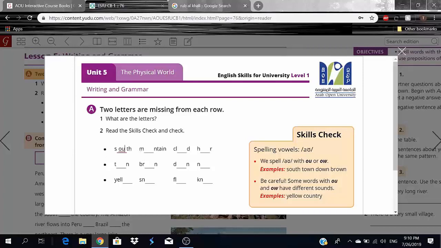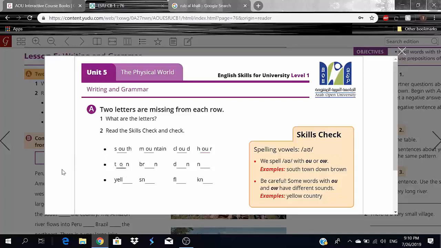So this one is obviously mountain, okay? Ow. Mountain. Third will be cloud. O-U as well. Cloud. And finally, this is hour. Okay? So, hour.